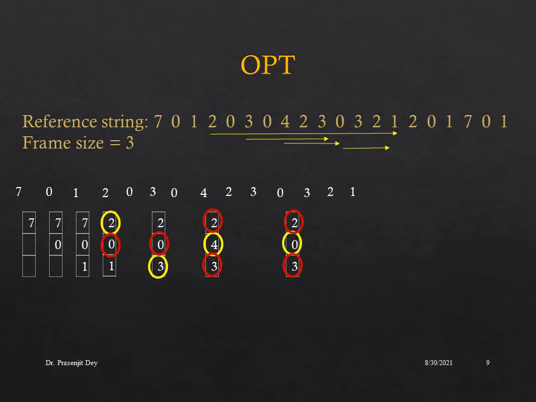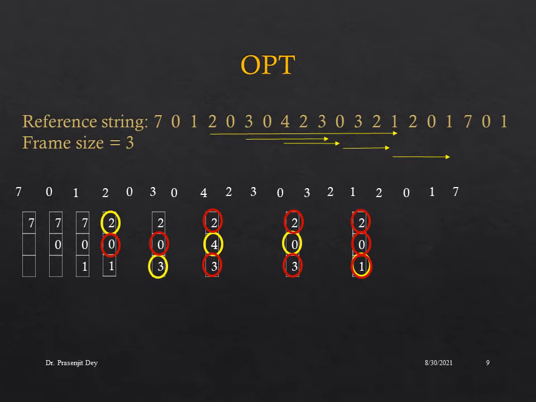When 1 arrives, we are going to look into the near future references. The near future references are 2 0 1. So we can see in the near future we can call 2 and 0, but we are not going to call 3 in the near future, so we are going to replace 3 with the new entry 1. Now if the near future request 2 arrives, 2 is already in the page table, so there is no page fault. If the request for 0 arrives, it is already in the page table, there will be no replacement. If 1 arrives, it is also in the page table, there will be no replacement.